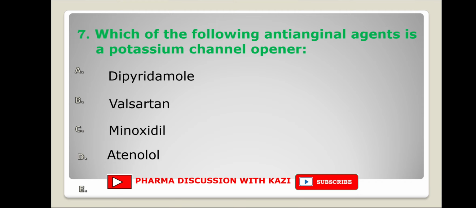Here dipyridamole is a PDE3 inhibitor, valsartan is an angiotensin 2 receptor blocker and atenolol is a beta blocker.